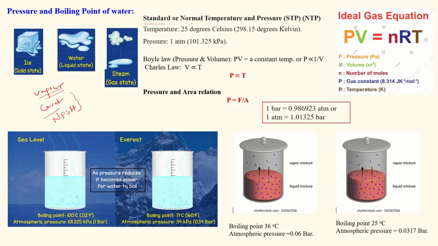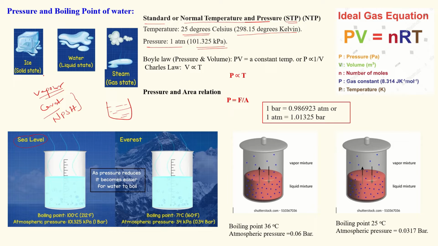The standard or normal temperature and pressure, we call STP, at room condition. The temperature is 25 degrees Celsius or 298.15 Kelvin, and at this room condition the pressure is 1 atmosphere, that is 101.325 kilopascal. That means if you take water in a beaker at normal room condition, it will boil at 100 degrees Celsius.